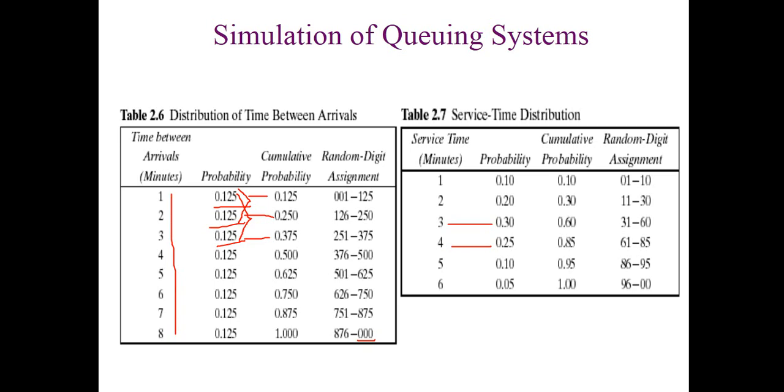Because the probability has 3 digits after the decimal place, the random digit assignment ranges are all 3 digits. But in the service time distribution the digits after the decimal place are 2, that's why the random digit assignment range is also 2 digits.